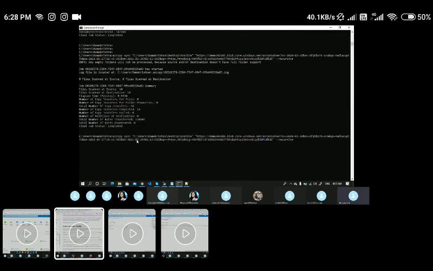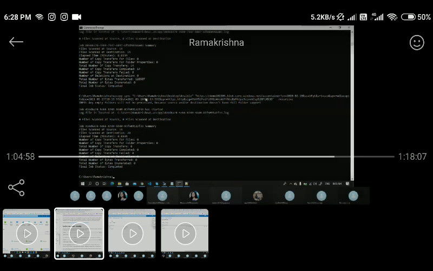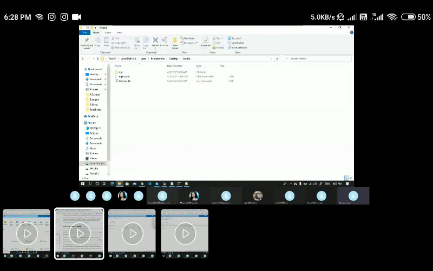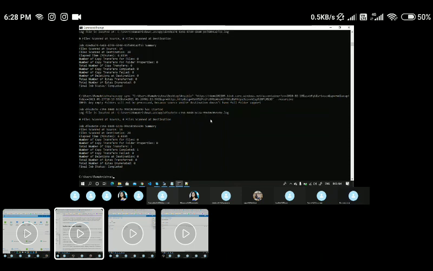I'll execute the command again. Strange. I'm under the same path, right? Desktop and Ansible. Let me try to create one, and I'll make it a YAML. Now if you see, the completed number of files is 1.